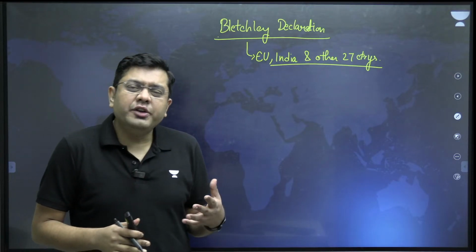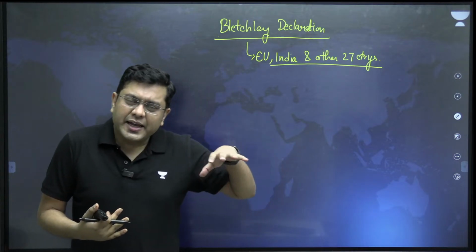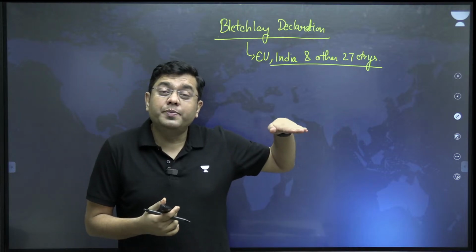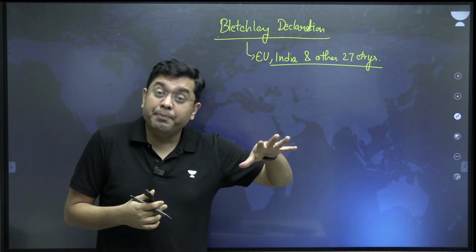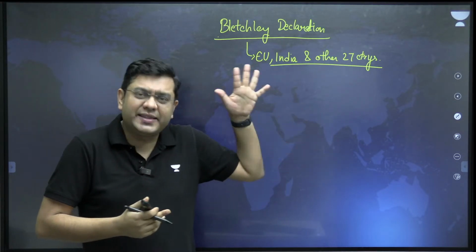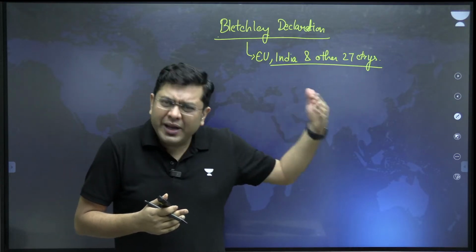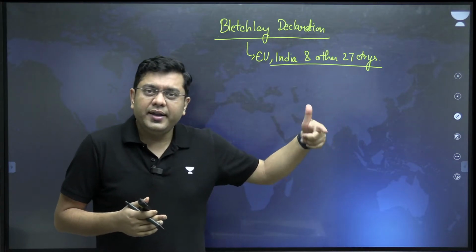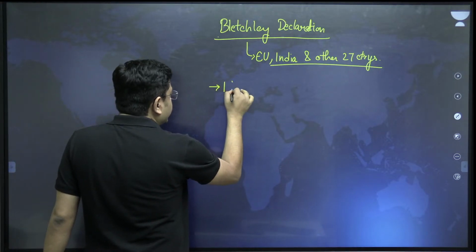This is a declaration where the global leaders and the global leadership for the first time came upon a platform to understand the threat posed by AI, right? So that is more important, that everybody builds a consensus that yes, this is a threat. Once you identify that particular issue as a threat, only then can you work towards tackling that threat, isn't it? So it talks about identifying the threat.